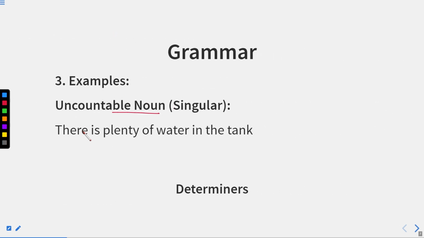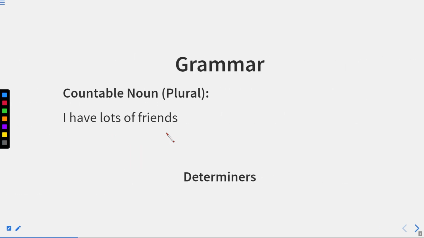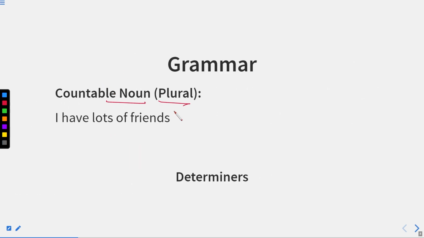Examples with uncountable noun: there is plenty of water in the tank. Now, plenty of water in the tank means it is more than the quantity we require. Now water is an uncountable noun, therefore it is singular. We cannot use waters. Of course, waters is not plural, it is something else in meaning. Just because water is uncountable, we cannot use it in plural form, it will be singular only. Now countable noun, plural. Whenever we have a countable noun after it, obviously it will be plural. For example, I have lots of friends. So friends are countable, we can use lots of friends.